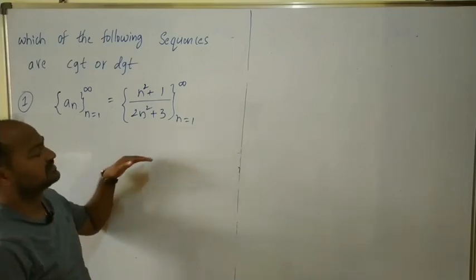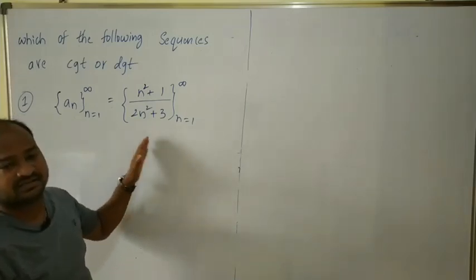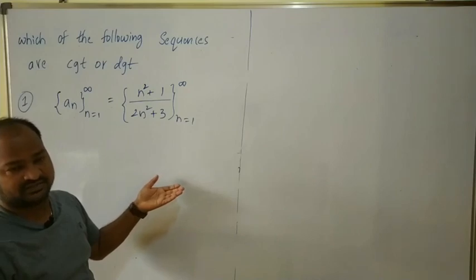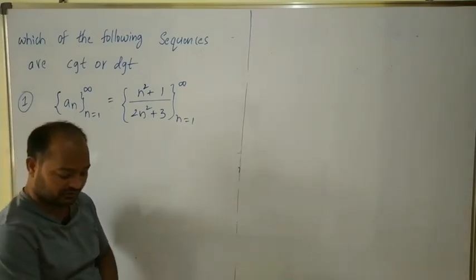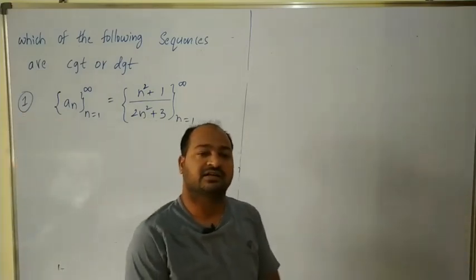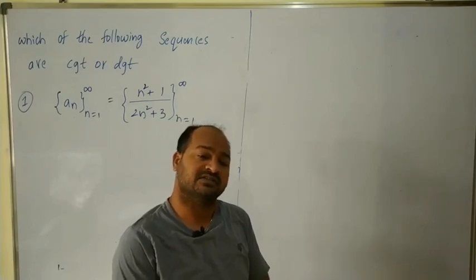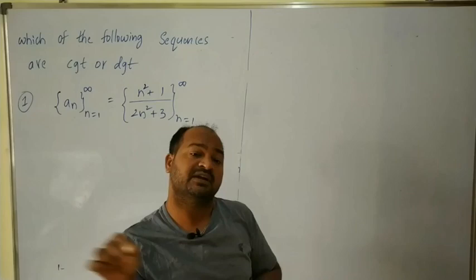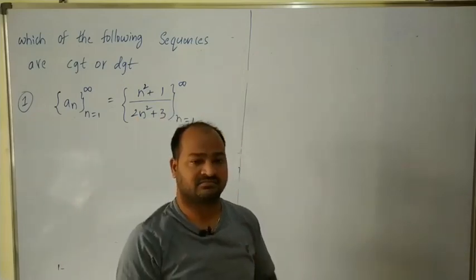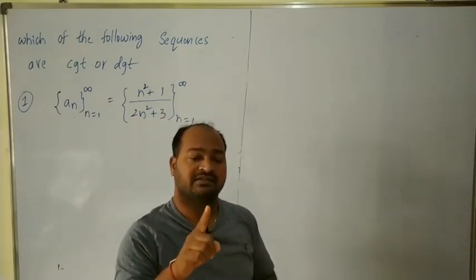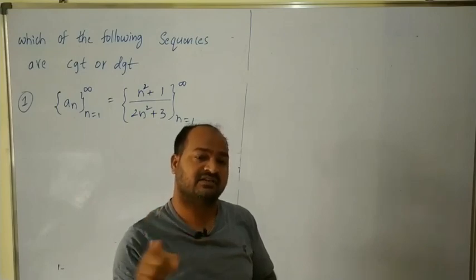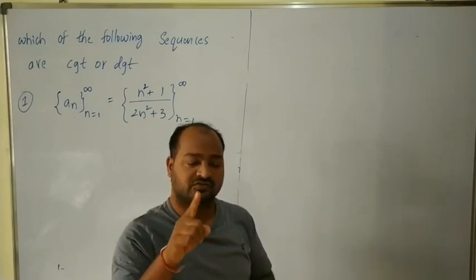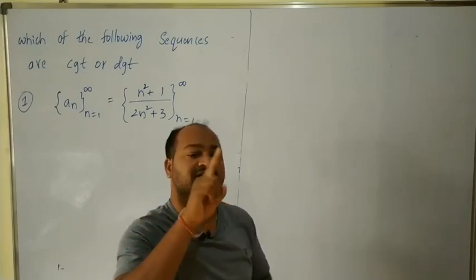Let us check whether this sequence is convergent or divergent. To check this, we just have to find the limit of that sequence.